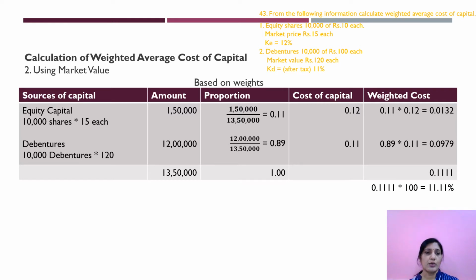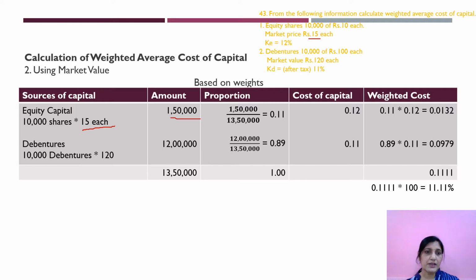Okay. Now the first column is sources of capital. You have equity shares, 10,000 shares of rupees 15 each. Why 15? Here you see, market price is rupees 15 each. This value 15 is taken over here. So 10,000 into 15 is 1,50,000.